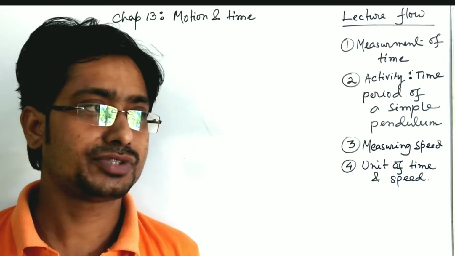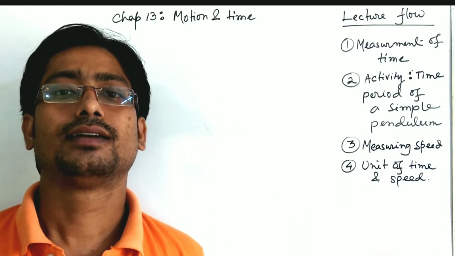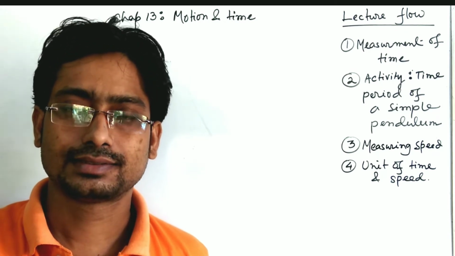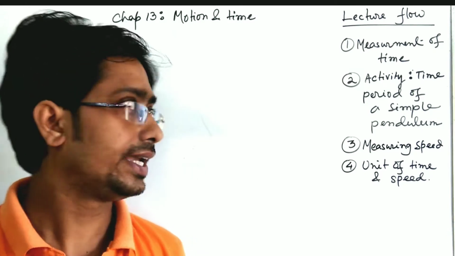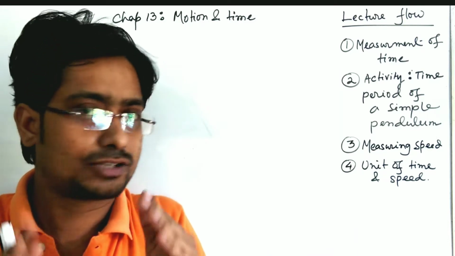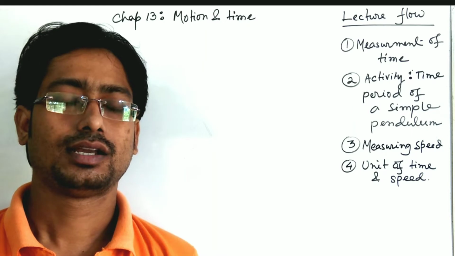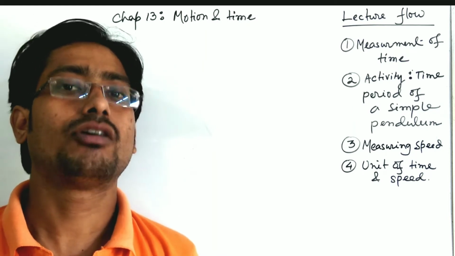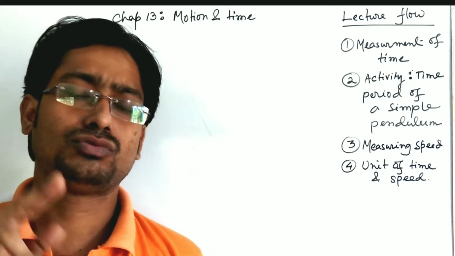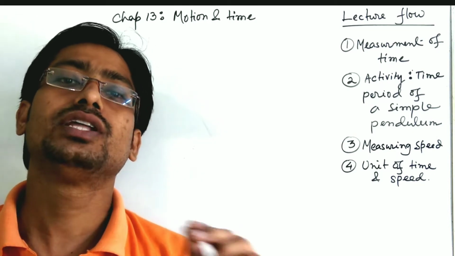What is that? That is the pendulum. You have seen in the ancient clocks, wall clocks, that they have a pendulum. Why is a pendulum fitted with that? Because it will measure the time. I will tell you that in the activity, time period of a simple pendulum. The total process of making a clock is very complex. It contains so many parts. But the main theme, the basic principle, is that it will just follow a periodic event.